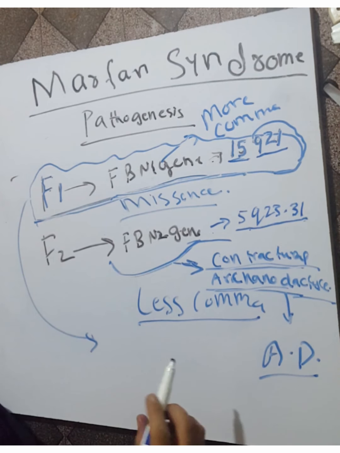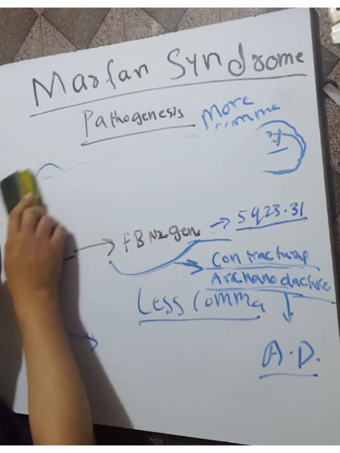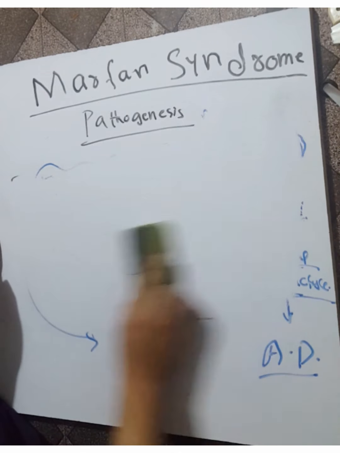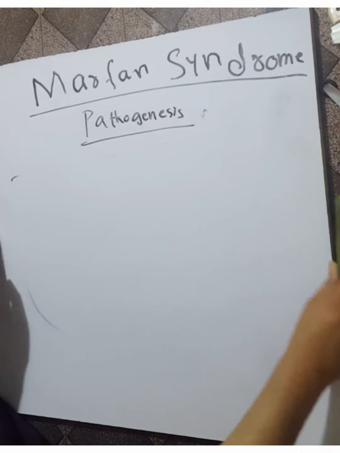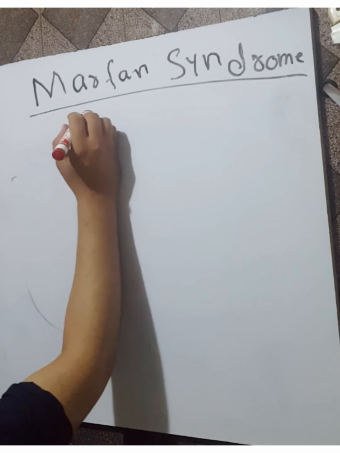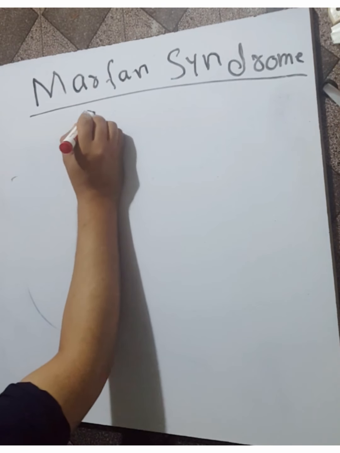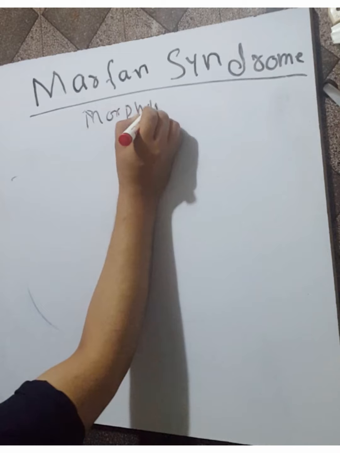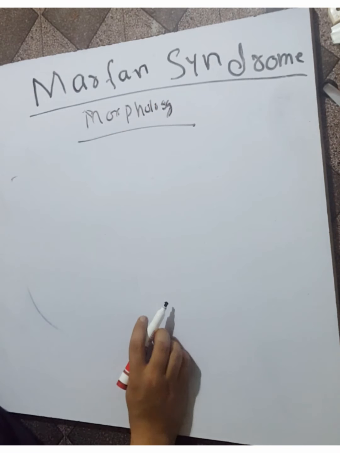What is the morphology of Marfan syndrome?